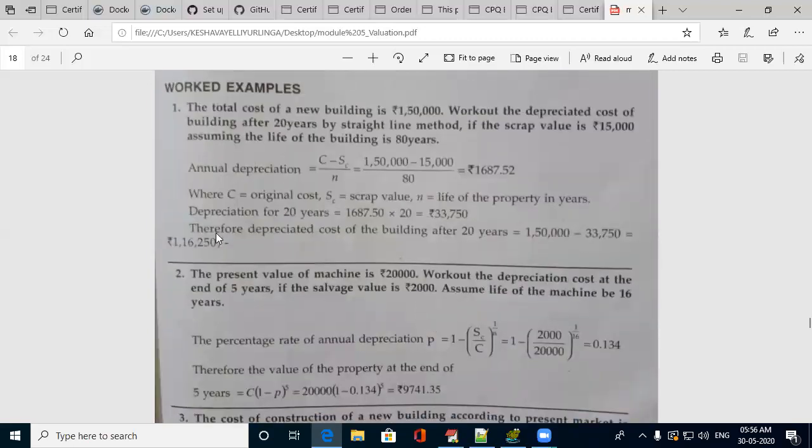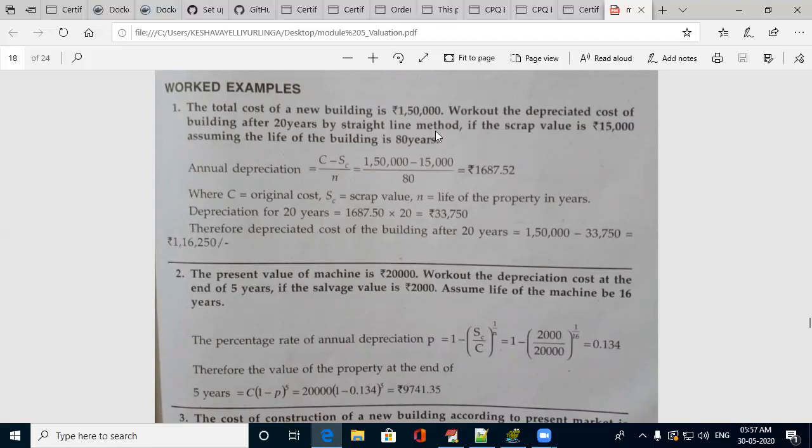You can work out to explain with. The total cost of a new building is 1,50,000. You need to work out the depreciation cost of the building after 20 years by straight line method. Its scrap value, that means at the end of its life, fetches about 15,000. Assuming the total life of the building is 80 years. At the end of 80 years, its scrap value is 15,000. You need to find out what is the reduction in the cost after 20 years in a straight line method.